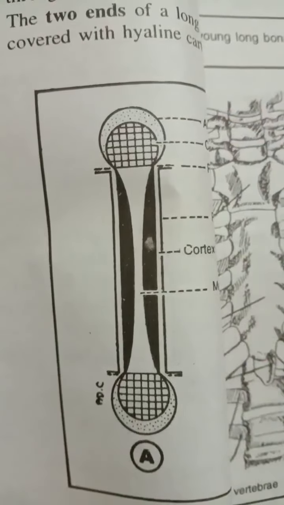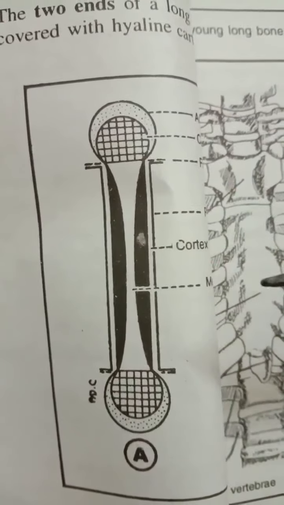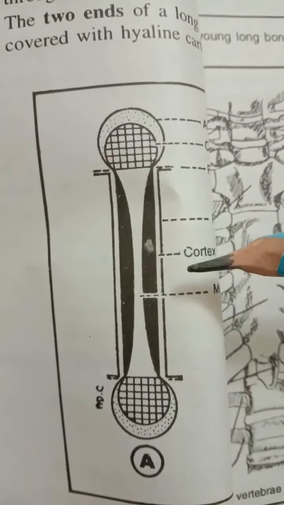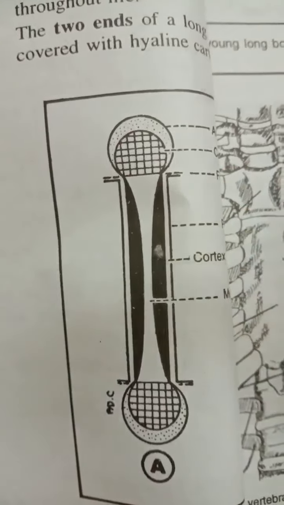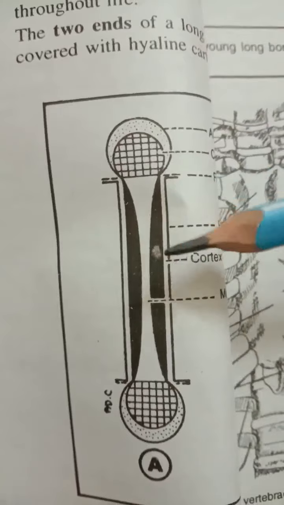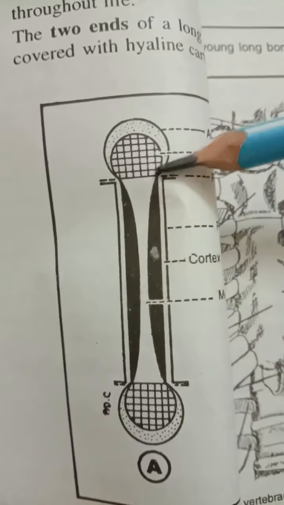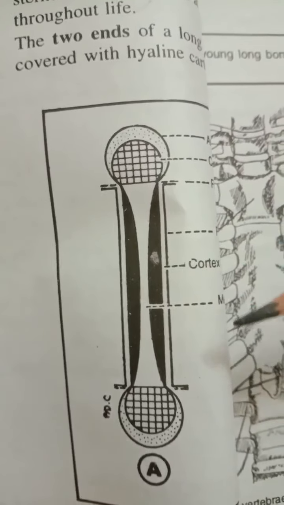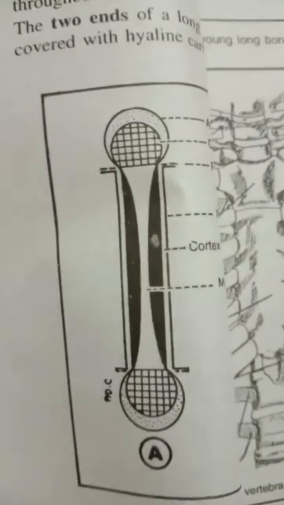So first, let's see, that is the compact bone. Compact bone is the dense structure like ivory, but it is extremely porous. It is best developed in the cortex of the long bone, and this is the adaptation to bending and twisting forces, and the combination of compression, tension, and shear.